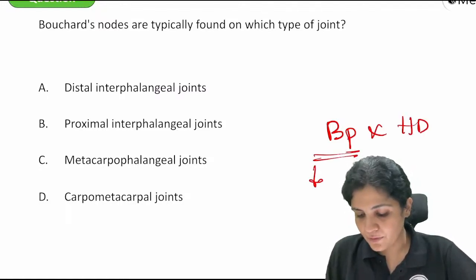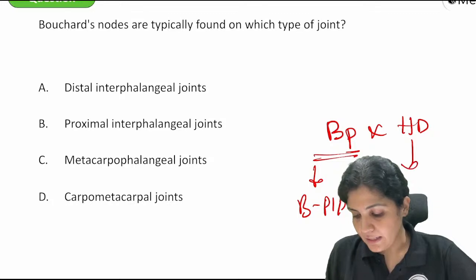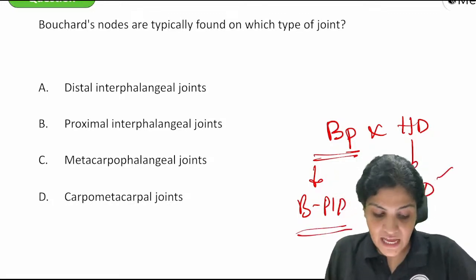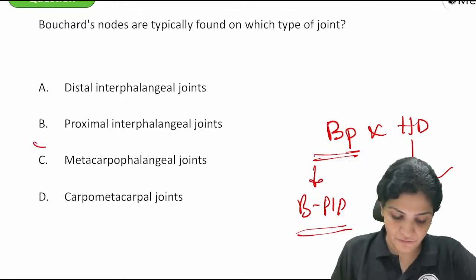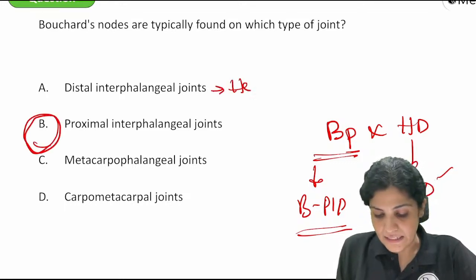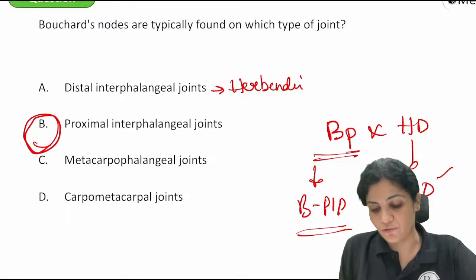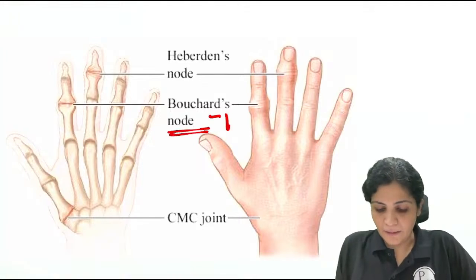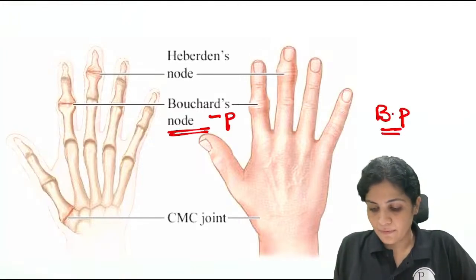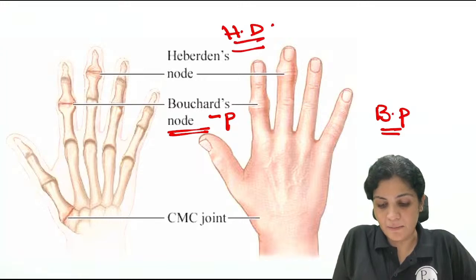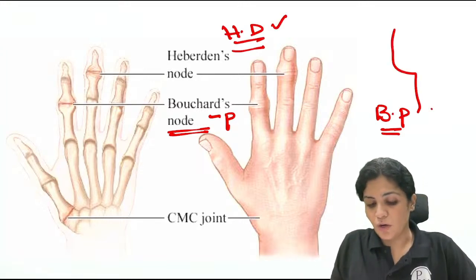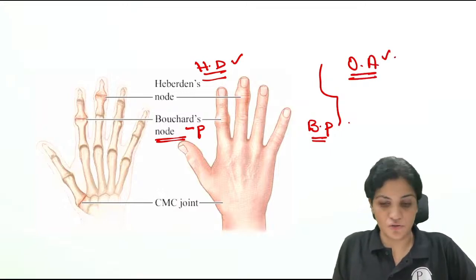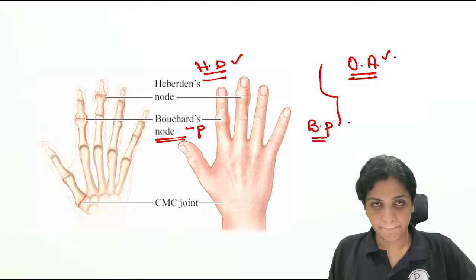So Bouchard's is PIP, Heberden's is DIP. Very good. So she has made it very clear for us. Bouchard's is BP, that is proximal interphalangeal joints, whereas Heberden's is distal interphalangeal joints. No confusion. Great combination, okay? So Bouchard's is P and this is HD, that is Heberden's in distal interphalangeal joints. These nodes are usually seen in osteoarthritis, right? Understood?